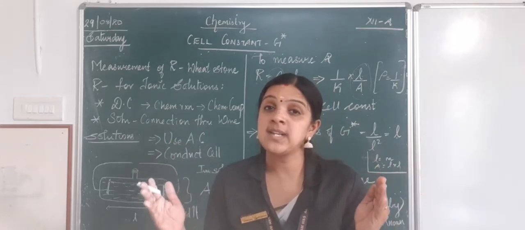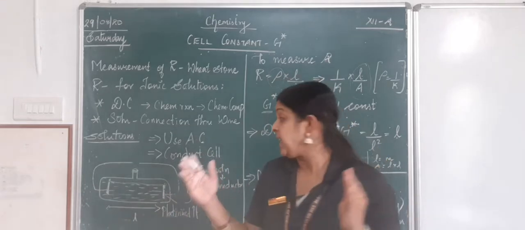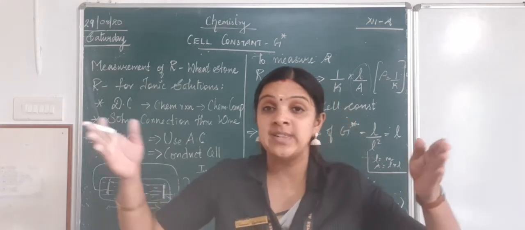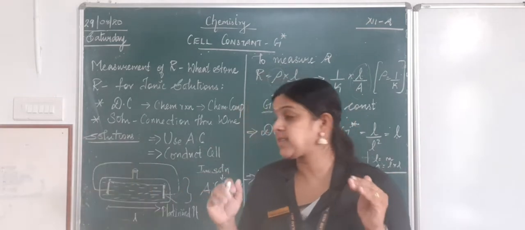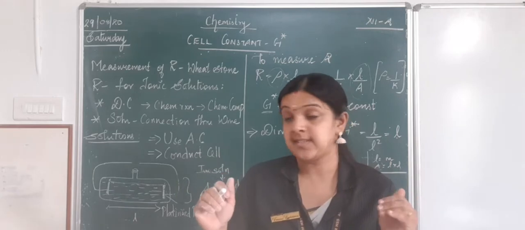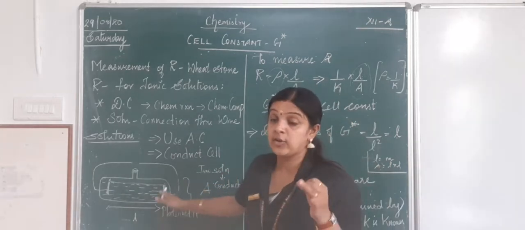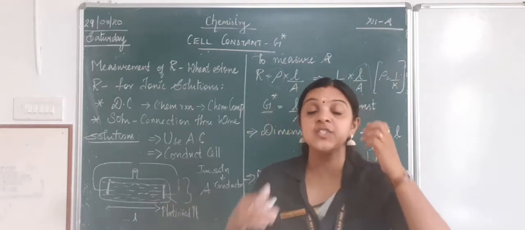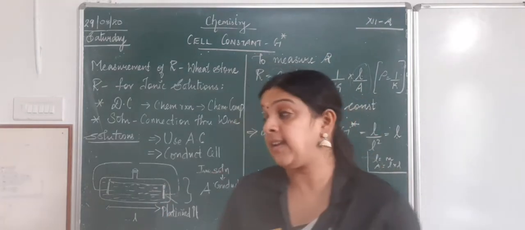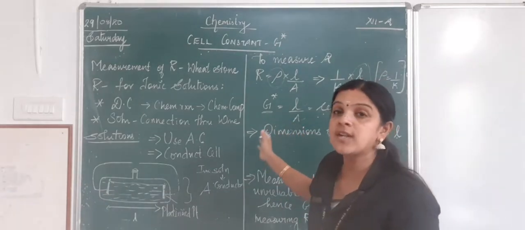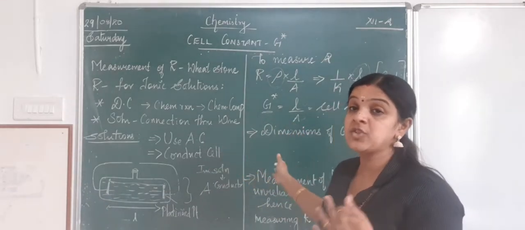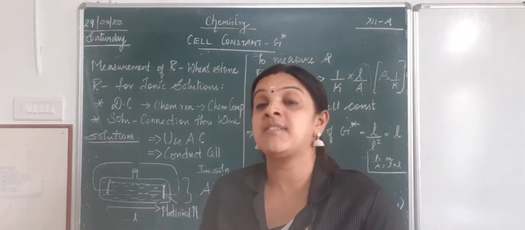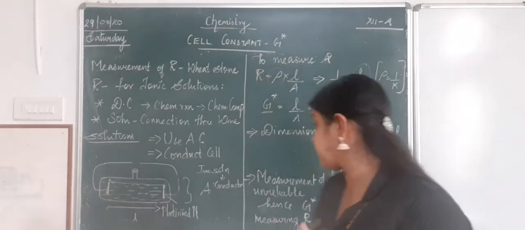So what will happen to the length? Because as I told you, length is the distance between the two electrodes. So definitely when the distance between the two electrodes increases, the length also increases. So there will be an increase in the length, or I can say a change in the length or change in the area. So when there is a change in the length and area, again, I cannot call this a cell constant, right? So the dimensions, that's why I say, may not be reliable. Sometimes it can be unreliable at certain conditions.